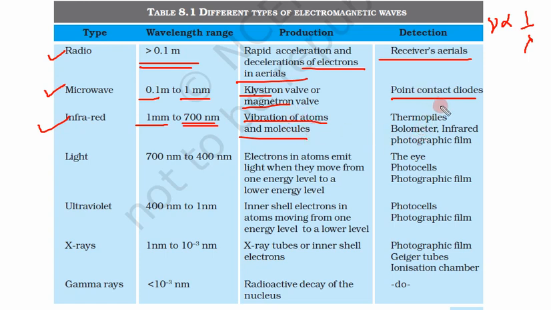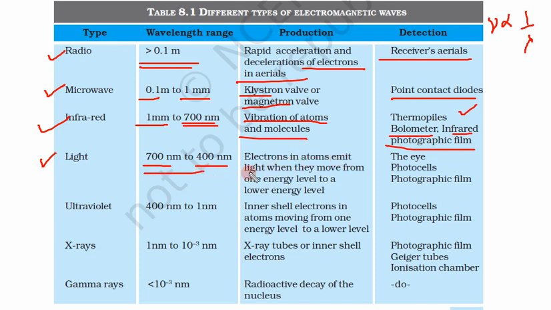Now what are the ways to detect them? So thermopile, bolometer, infrared photographic film are some of the methods by which we can detect them. Next is the visible light. Visible light is from 700 to 400 nanometer. How can we generate them?